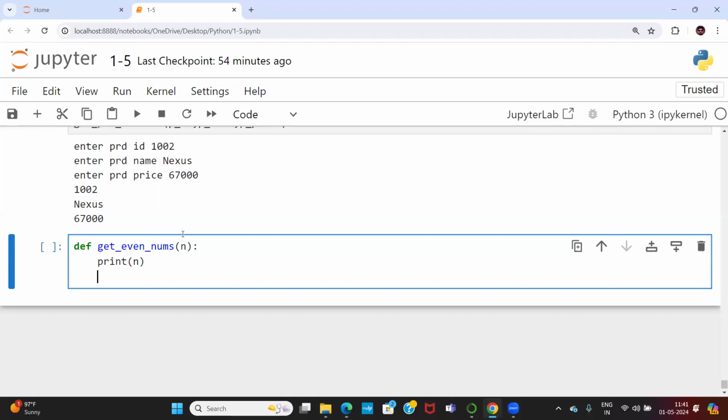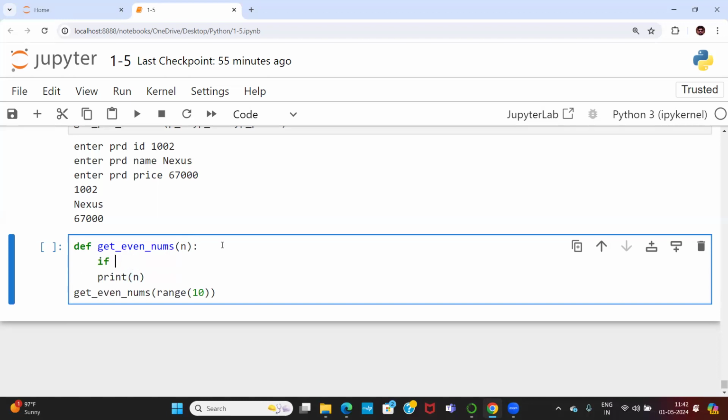That's fine. But come out of get even numbers. I call the function get even numbers, get_even_nums. But this get even numbers is range of 10. Range of 10. Okay.